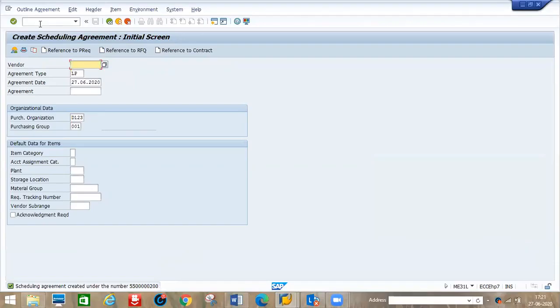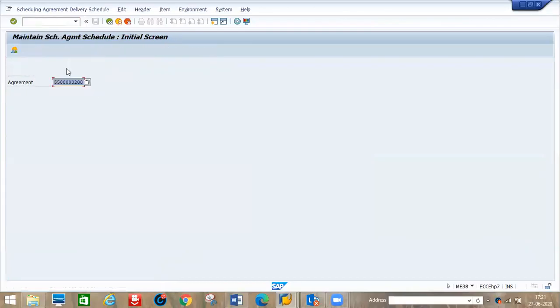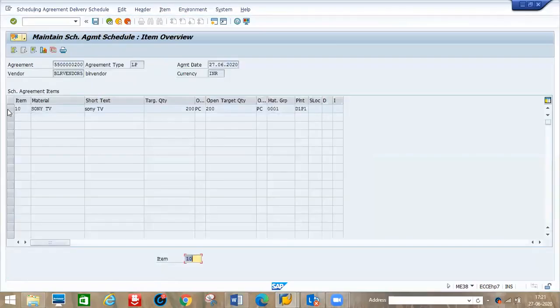Okay, now I will go to ME38 to create schedules with this agreement number. This is the agreement number, schedule agreements. Enter. Select the line item and go to delivery schedules. We should give these 200 pieces to which date, what materials we wanted. Just enter.